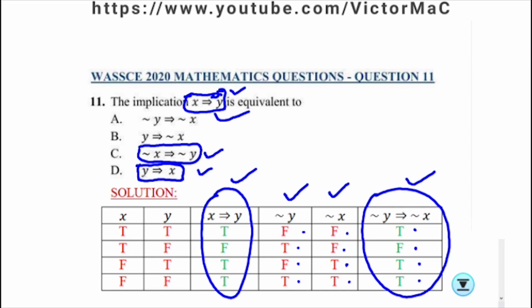So the correct answer is option A, because this statement is equivalent to this statement. Alright? Option A is the correct answer for 11.